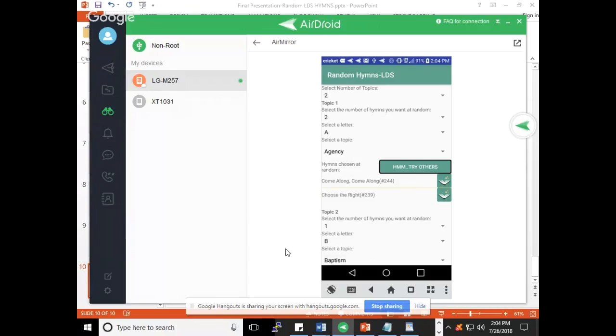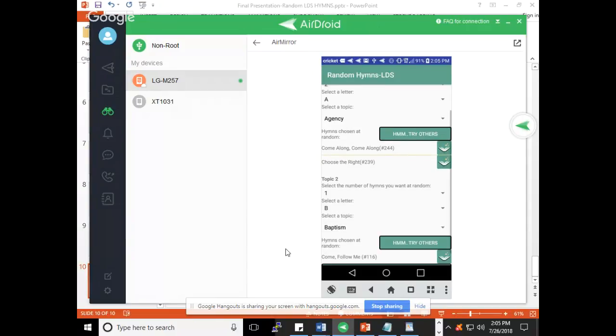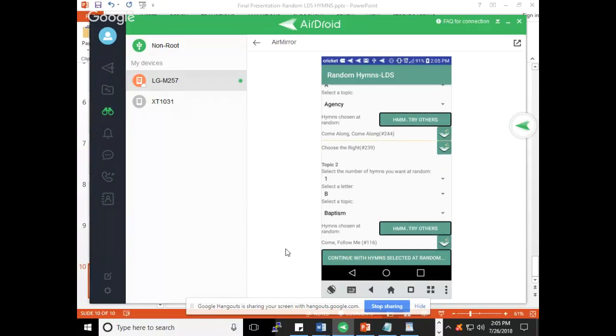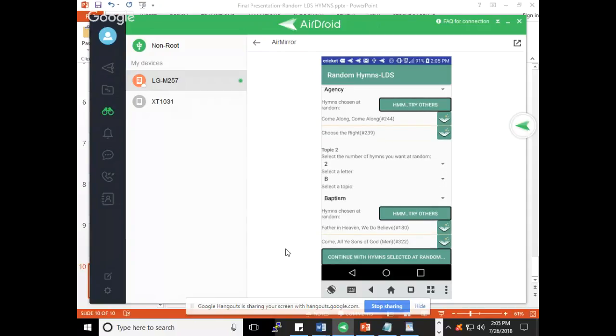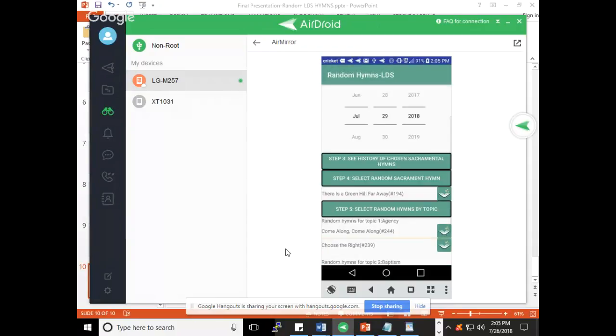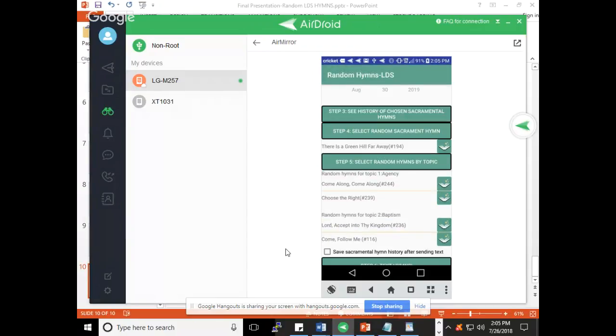Okay. And I'm going to go to topic 2. The default is baptism, so I'm going to leave it at that. And I'm going to pick 2 more hymns for baptism, and you notice that I got 2 hymns related to the baptism topic at the bottom. And if I don't like them, I can also switch to some others, and it's going to randomly get me others. And if I want to continue with those 4 hymns, I click on the continue button at the bottom, and that's going to copy those 4 hymns with those 2 topics to the main screen.